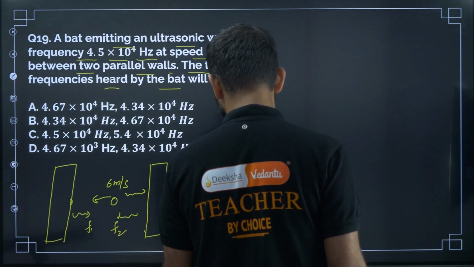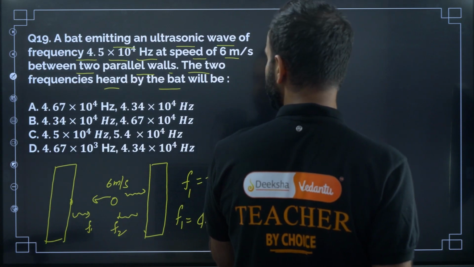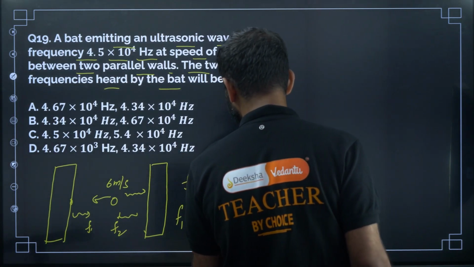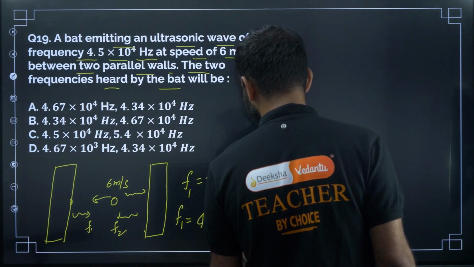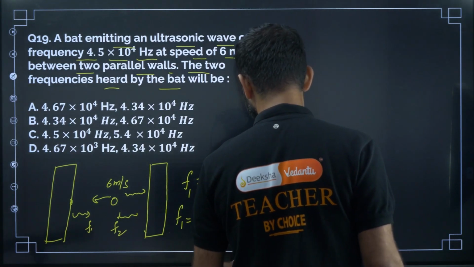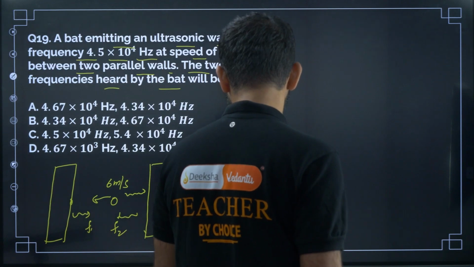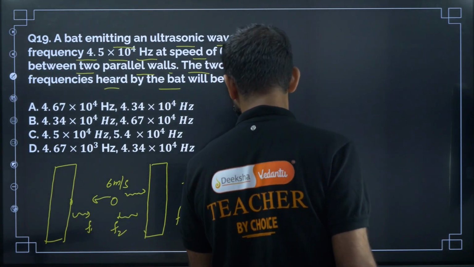Here V is the velocity of sound in air, U is the velocity of the source. Velocity of sound in air is 330, so (330 + 6) divided by (330 − 6).